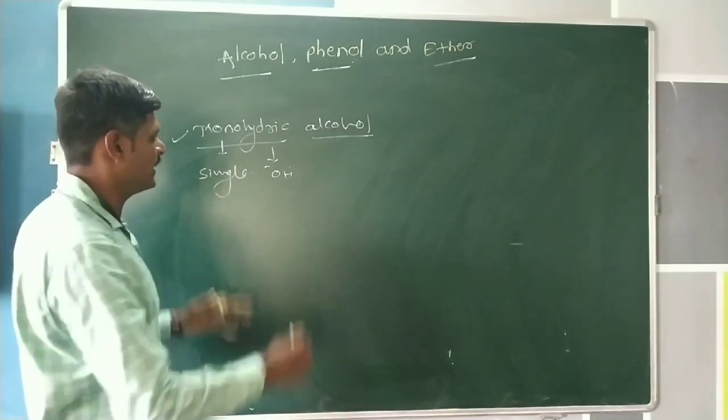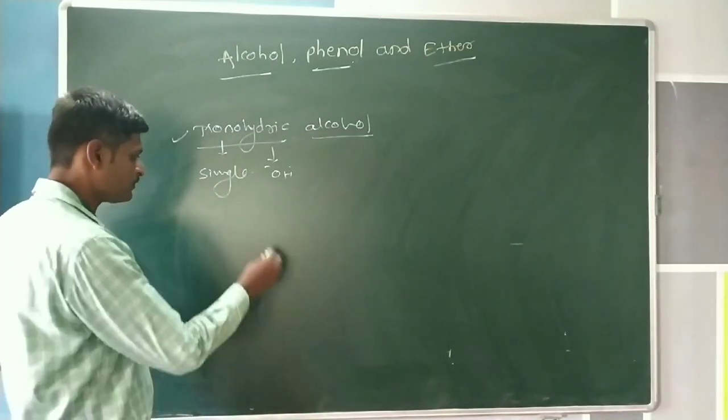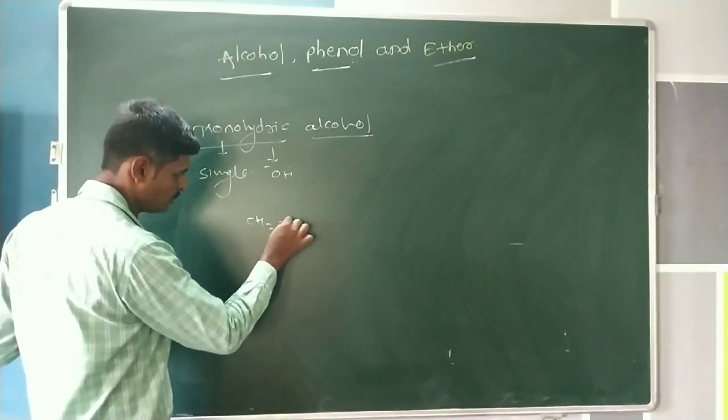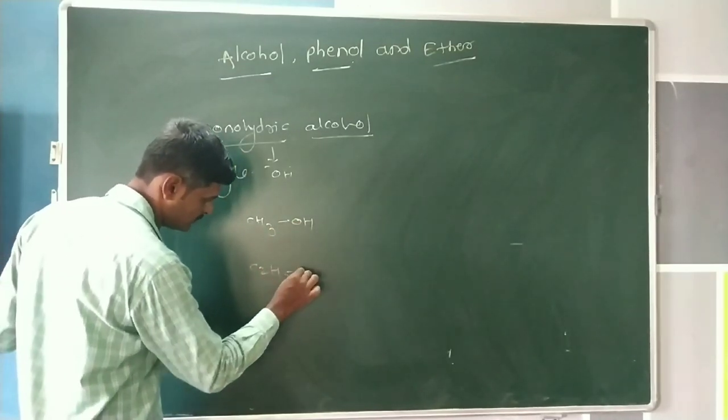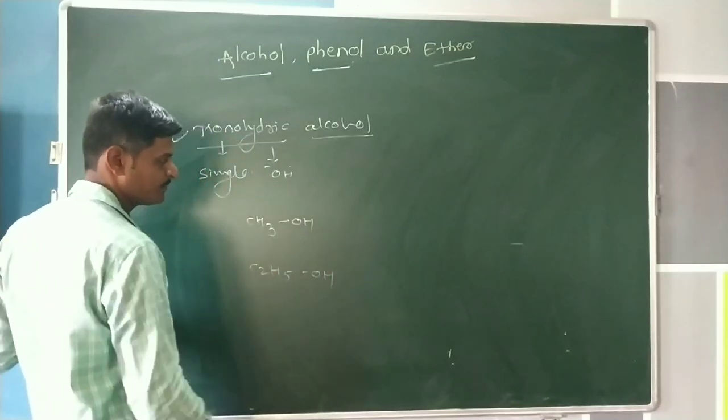Let's take some examples of monohydric alcohol. This is CH3OH, methanol. This is C2H5OH, ethanol.